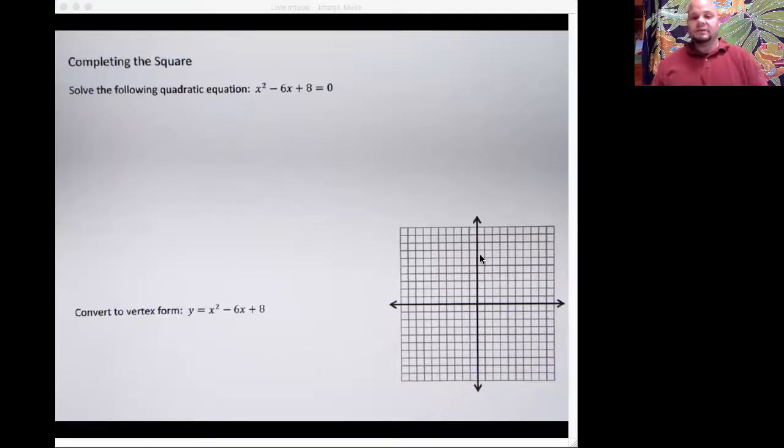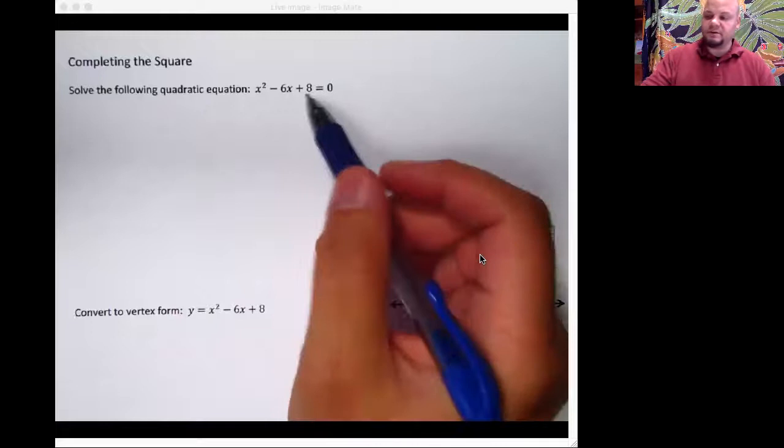As you look at this, you may notice that this is definitely factorable. If we were to factor it, it would factor into x minus 2 times x minus 4. And so our two answers should be 2 and 4. We already know that, or at least you do now that I've said some words. What we want to do is practice completing the square with this.